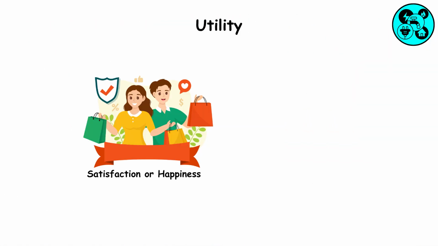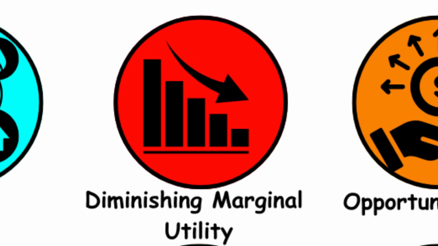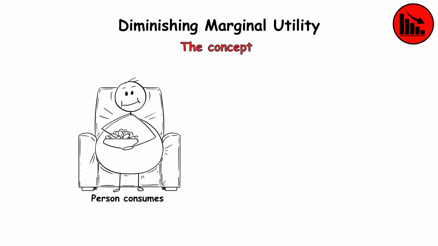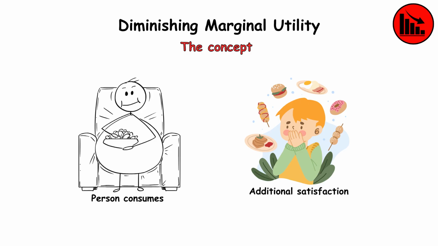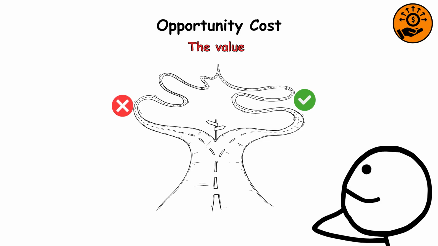Utility. The measure of satisfaction or happiness a customer gets from consuming a good or service. Diminishing marginal utility. The concept that as a person consumes more of a good, the additional satisfaction from each extra unit decreases. Opportunity cost. The value of the next best alternative that's given up when a choice is made.